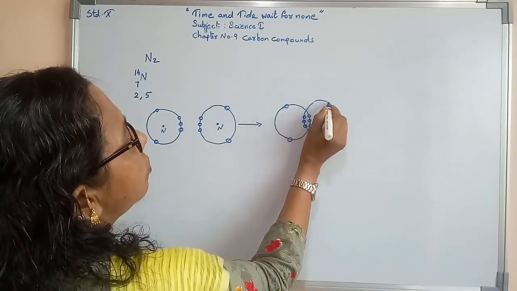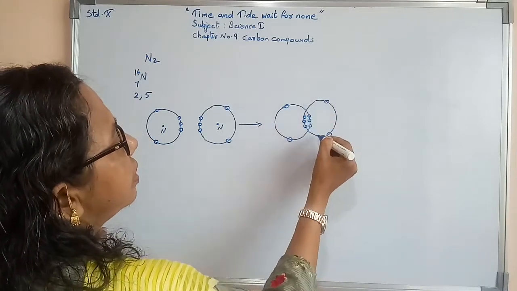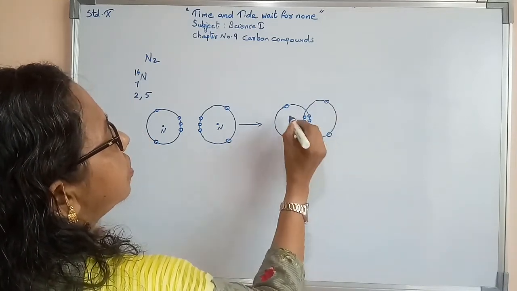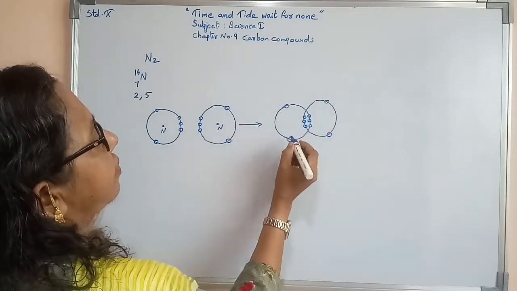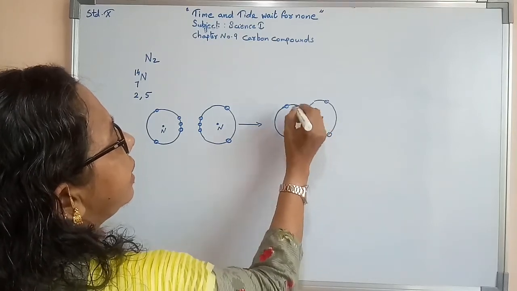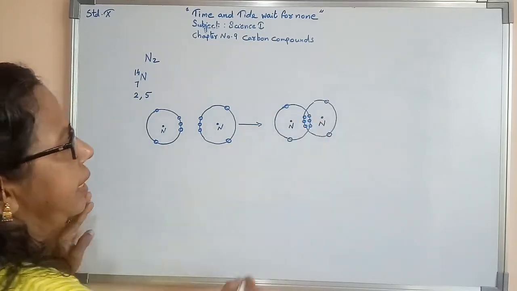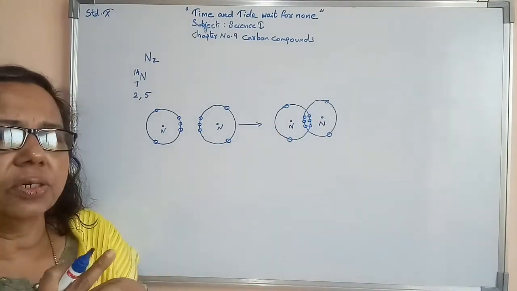Here 3 already over, 4 as well as 5 electrons. So the outermost orbit of this nitrogen has 5 electrons. The outermost orbit of this nitrogen has 5 electrons. This is one nitrogen atom, this is the other nitrogen atom. Both of them shared with each other, overlapping took place.